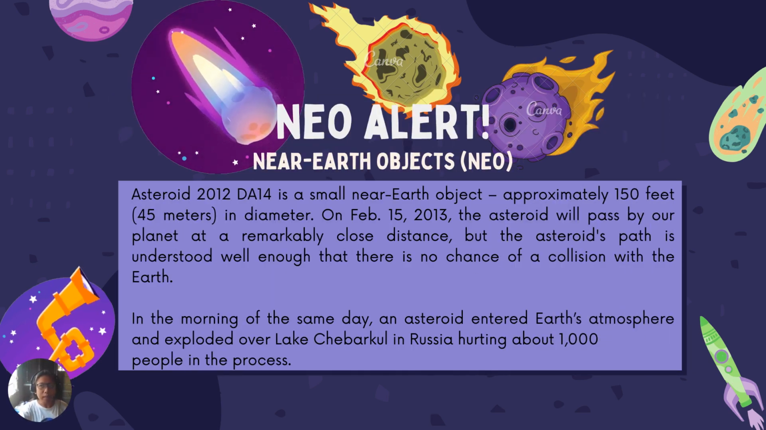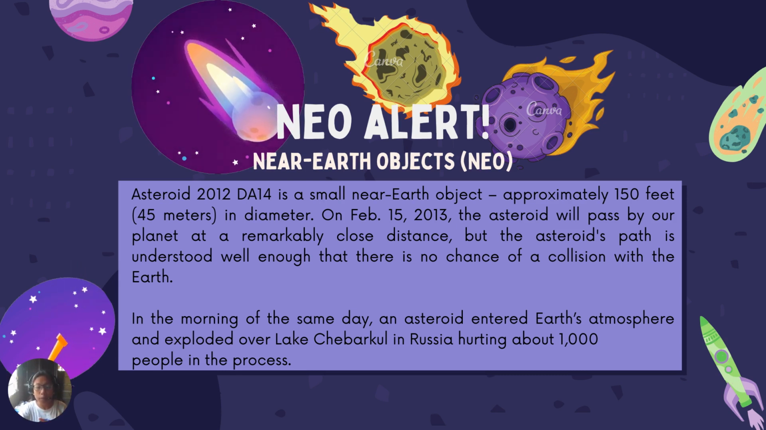So, NEO alert. When we say NEO, it means near Earth objects. That's why it is called NEO. An asteroid named Asteroid 2012 DA14 is a small near-Earth object, or NEO, approximately 150 feet or 45 meters in diameter. So, the size of its whole body is about 45 meters. And on February 15, 2013, that asteroid will pass by our planet at a remarkably close distance, but the asteroid's path is understood well enough that there is no chance of a collision with the Earth.